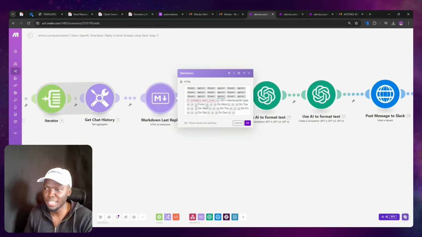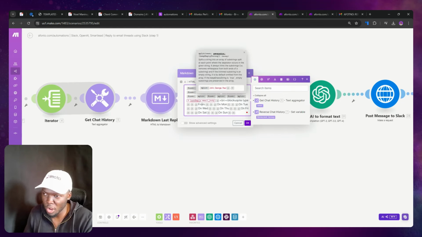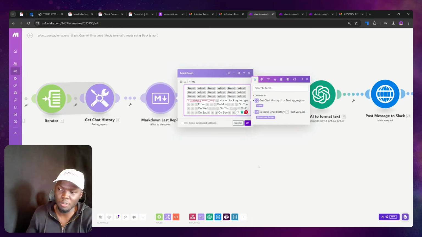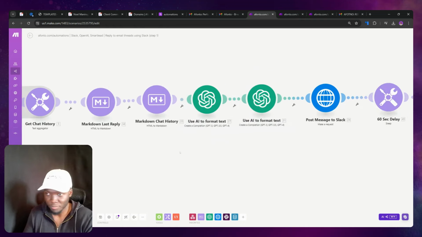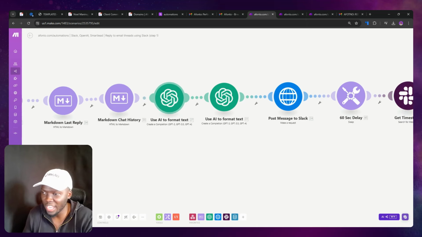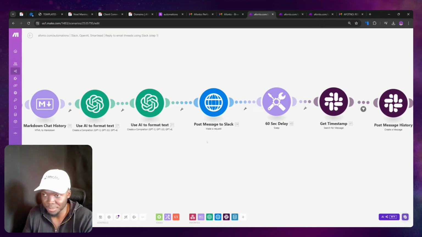But if you're sending in different languages, as you can see, we're using from on Monday, on Tuesday, Wednesday, Thursday, Friday, all the way up till Sunday. If you're speaking with people that are in French, in German, or whatever, you're still going to run into that, right? And so you would actually have to convert that. But if you don't understand how this is working and why this formula is here, you're just going to be confused. Another thing, it's using AI to convert the markdown format into nice looking text, right? And then sending the message to Slack.